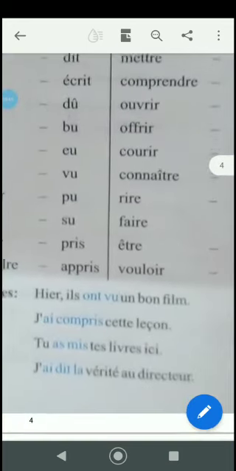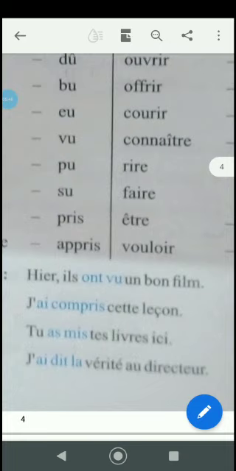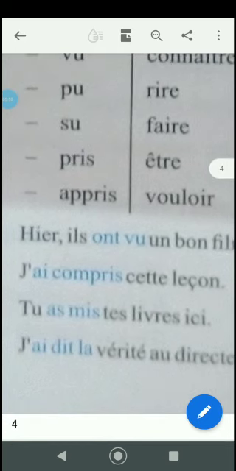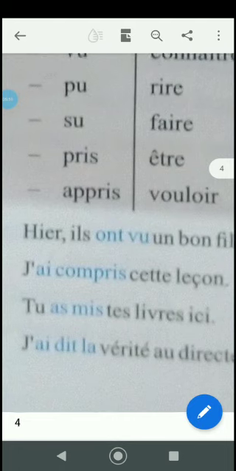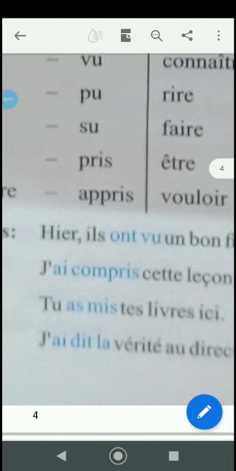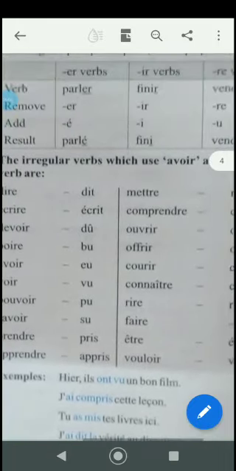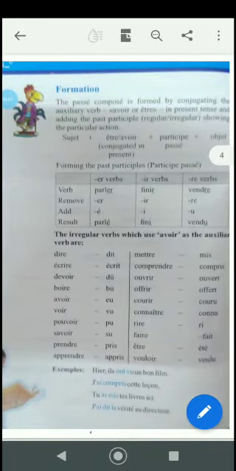For example, ils ont: the ils conjugation of avoir is ont, and then the past participle. Then j'ai compris, the past participle of comprendre; mis is the past participle of mettre, and dit is the past participle of dire. So you all have to learn the past participles of all the irregular verbs.